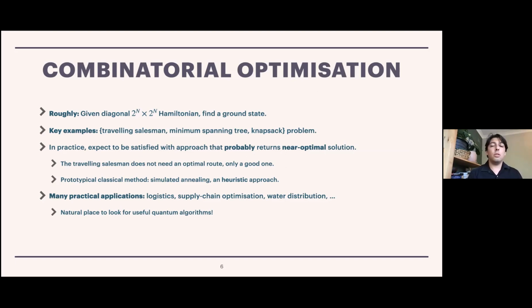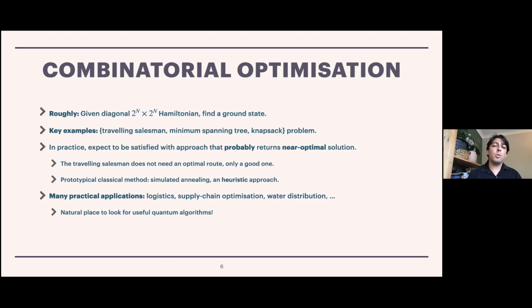This is a somewhat strange problem formulation if you know the literature on combinatorial optimization, but it does map over to what we'd expect. There are some fairly famous examples of combinatorial optimization, for example the traveling salesman problem, the minimum spanning tree problem, and the knapsack problem. The approaches that we're looking at are fundamentally heuristic. We are not aiming to find the true ground state with a guaranteed high probability or even 100% probability. What we are doing is thinking about how these problems would appear in practice.